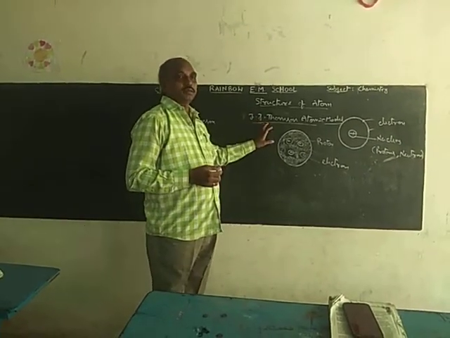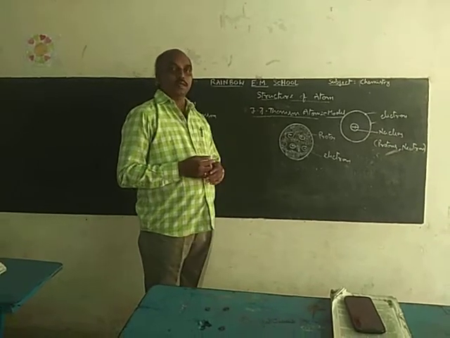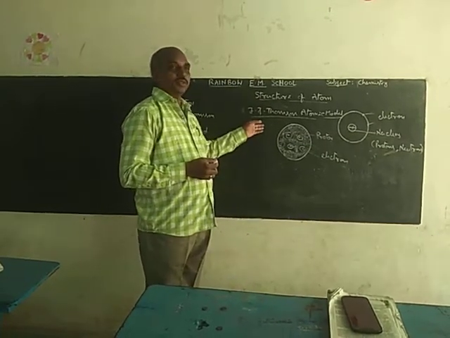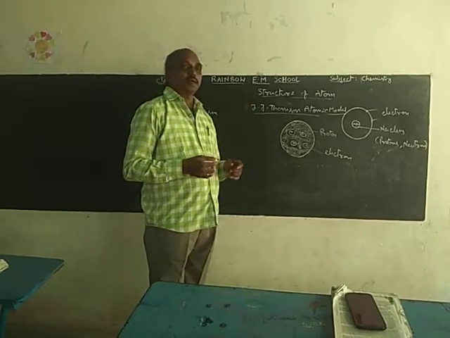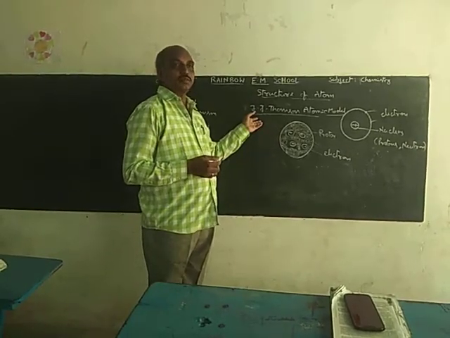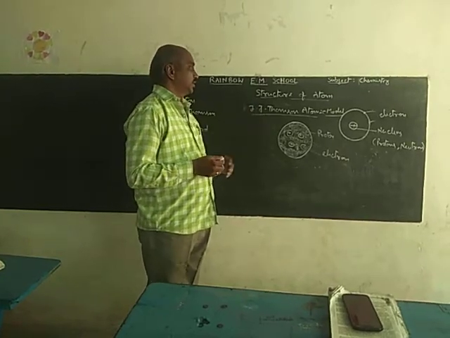In the same way, an atom is like a watermelon. In that atom, positive charge occupies the entire atom. Electrons are embedded in the positive charge like seeds in the watermelon. That is the J.J. Thomson atomic model.